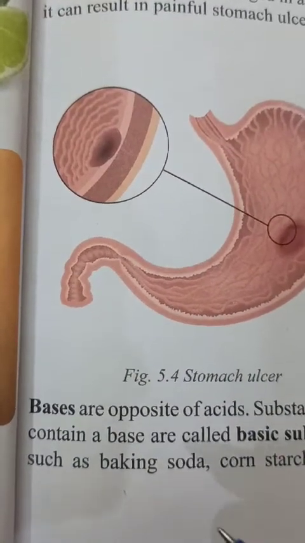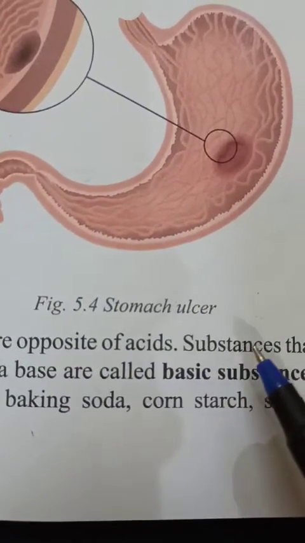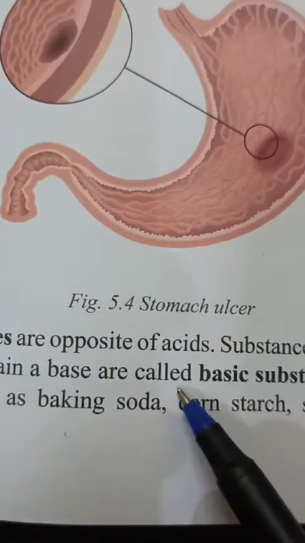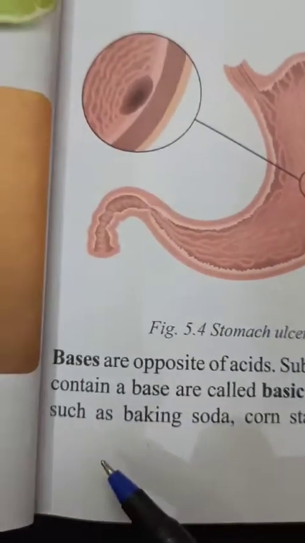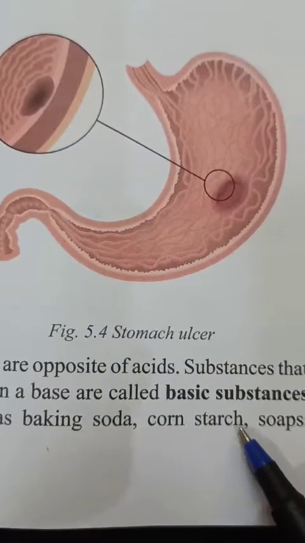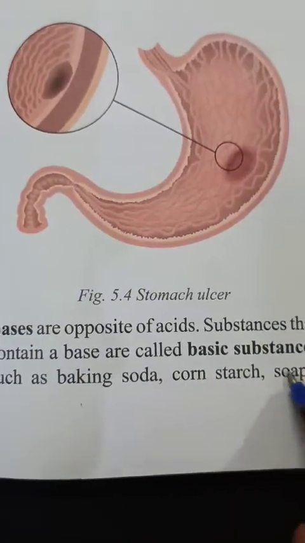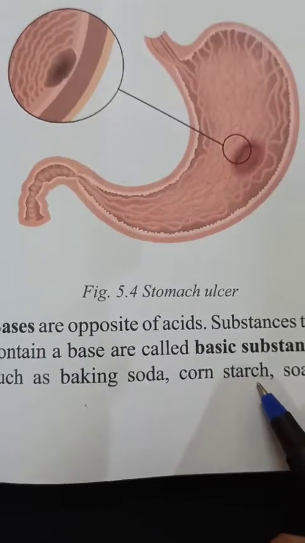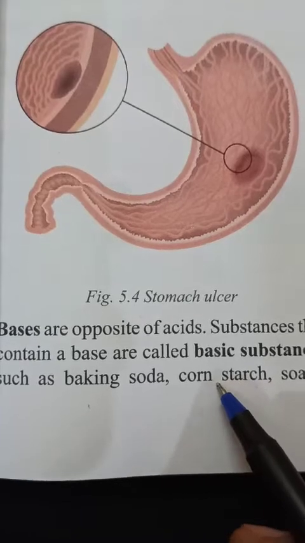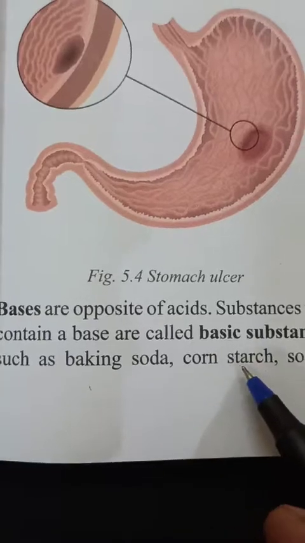So next is about the bases. Bases are the opposite of acids. Substances that contain a base are called basic substances, such as baking soda, corn starch, soaps. Here they have given three examples. You must have seen corn starch also. If you have not seen it, ask your mother, she will tell you that corn starch is available.